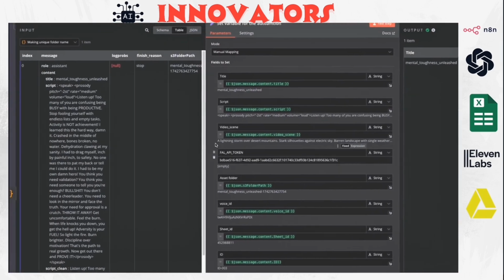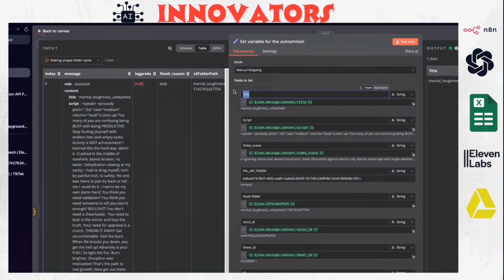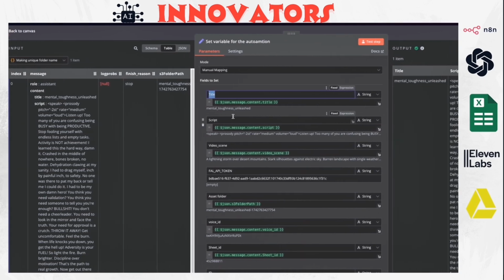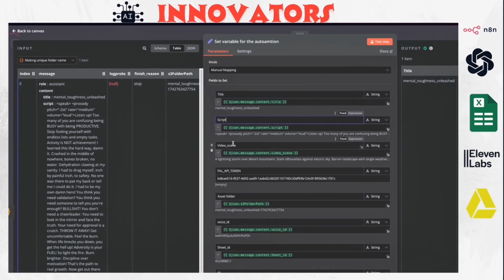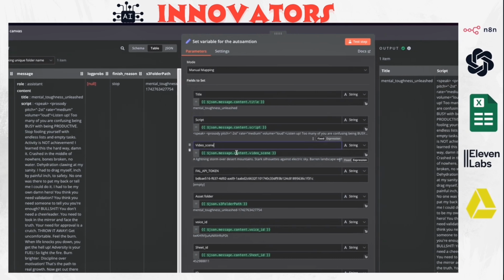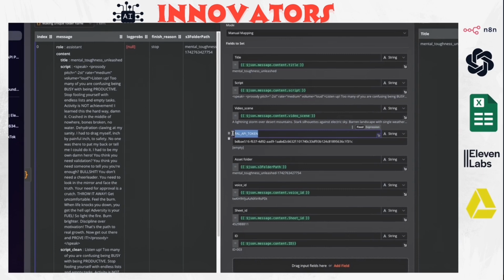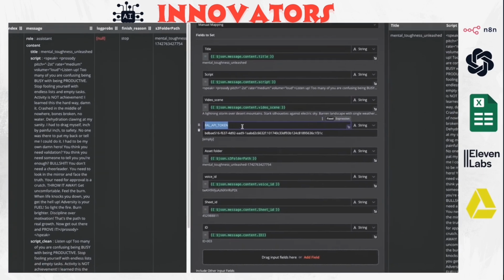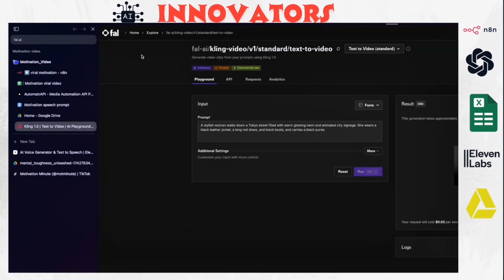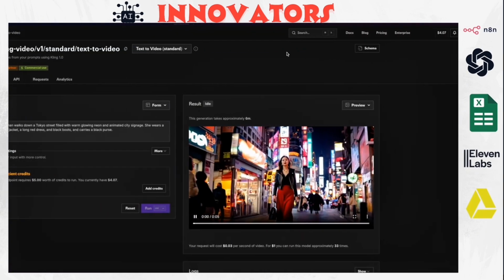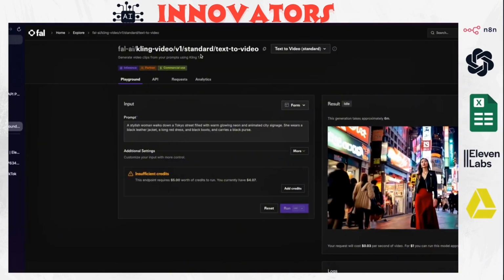The variables will be the title that we generated from the OpenAI step, and the script, which is also generated from OpenAI, the video scene as well, and the file API token. This is the video generation model. And how to get this API key is you go to file.ai, sign up, and add a key.